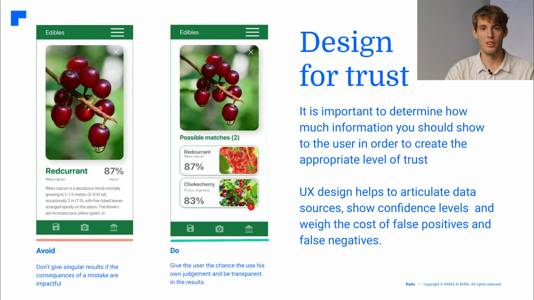As some plants are poisonous, it is rather important to not show singular results based on confidence levels, since a mistake can have big consequences. The user should always get sufficient information to be able to use his own judgment if needed.